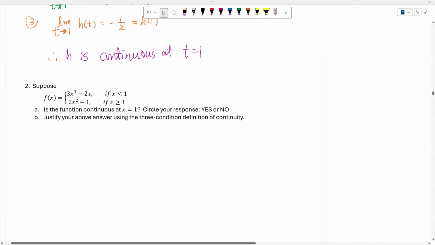And now let us look at our second example. Suppose I have a piecewise function: f of x equals 3x to the power 3 minus 2x if x is less than 1, and f of x equals 2x squared minus 1 if x is greater than or equal to 1.